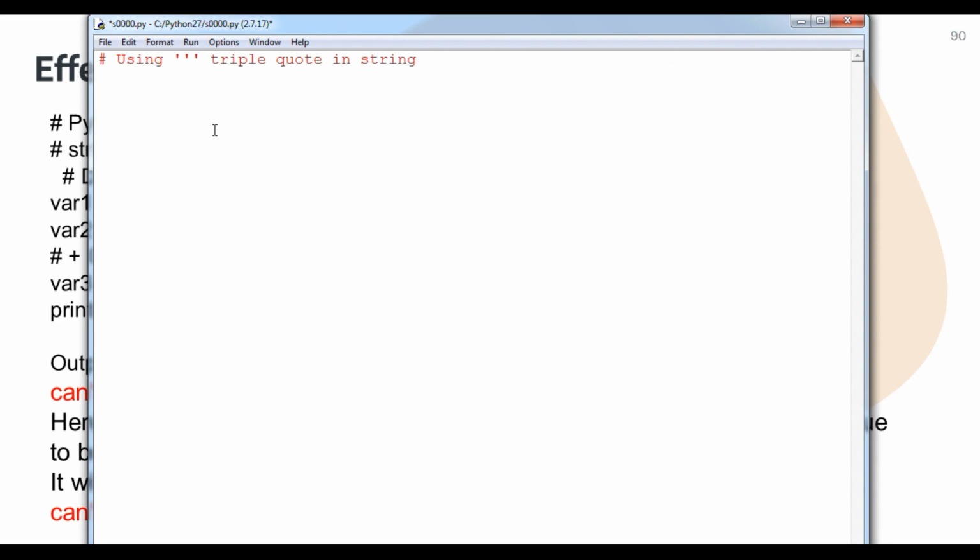Suppose I want to store a multiple-line string variable.